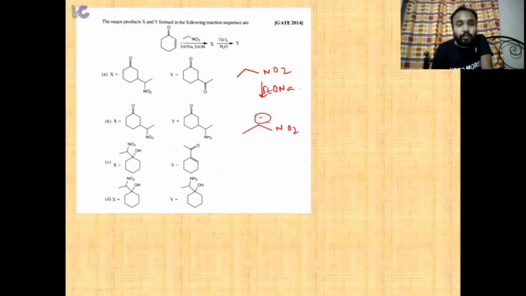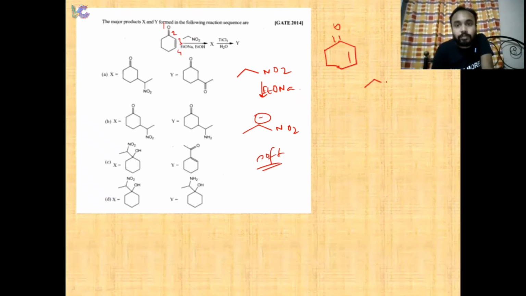Now, as you can see, this carbanion is soft, because it takes part in conjugation with the nitro group. So it will basically undergo 1,4 addition. This is 1, this is 2, this is 3, this is 4. So it will undergo a 1,4 addition, right?